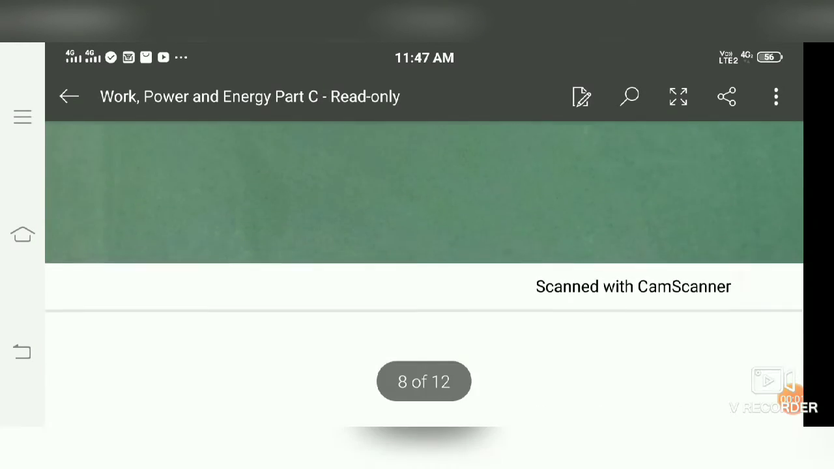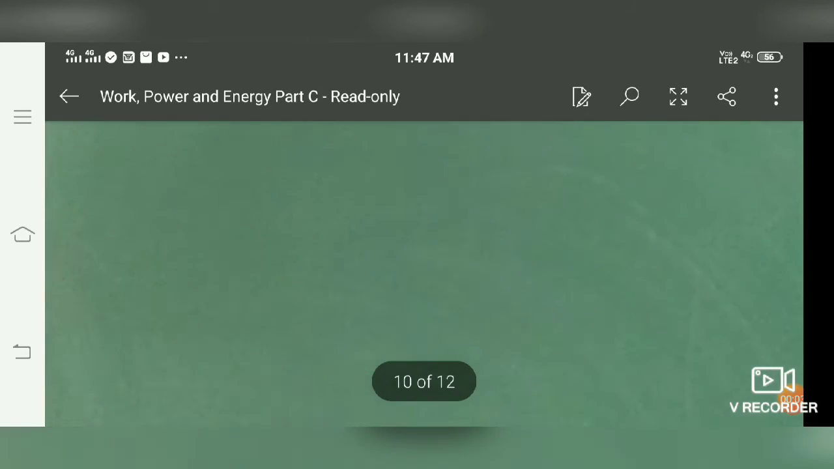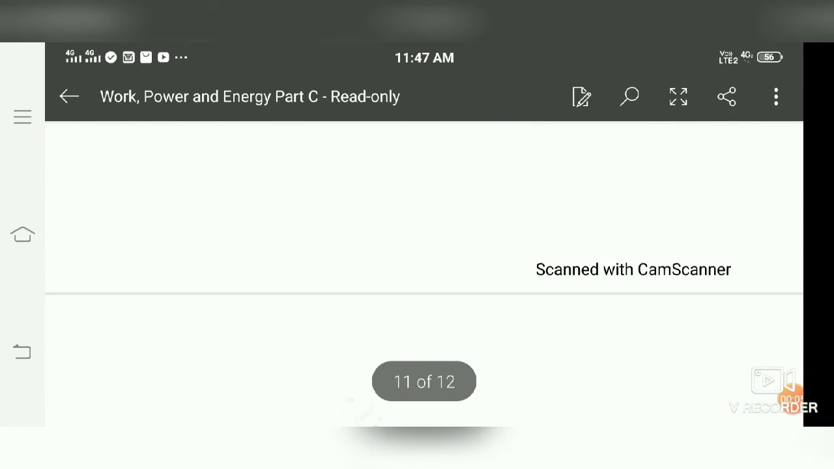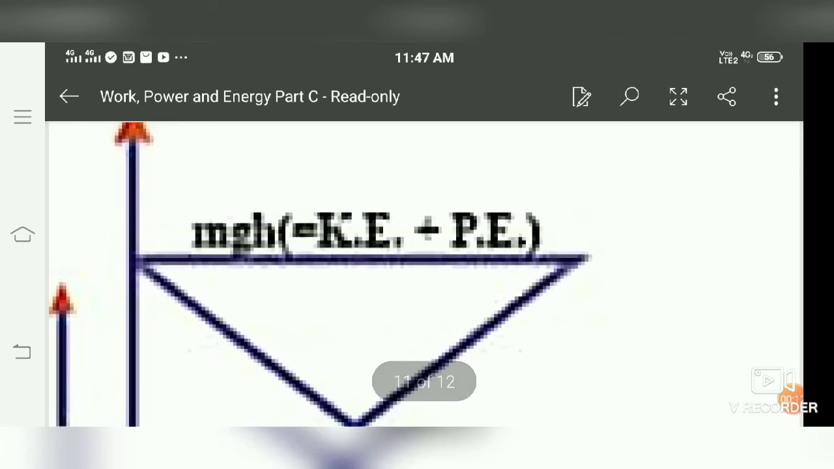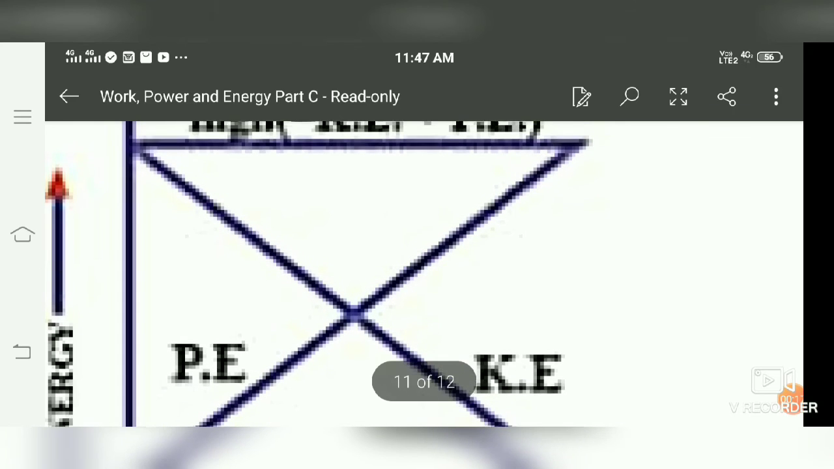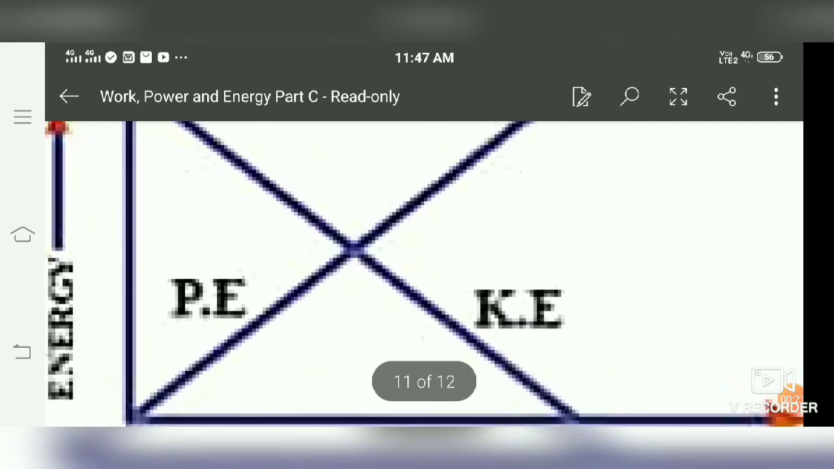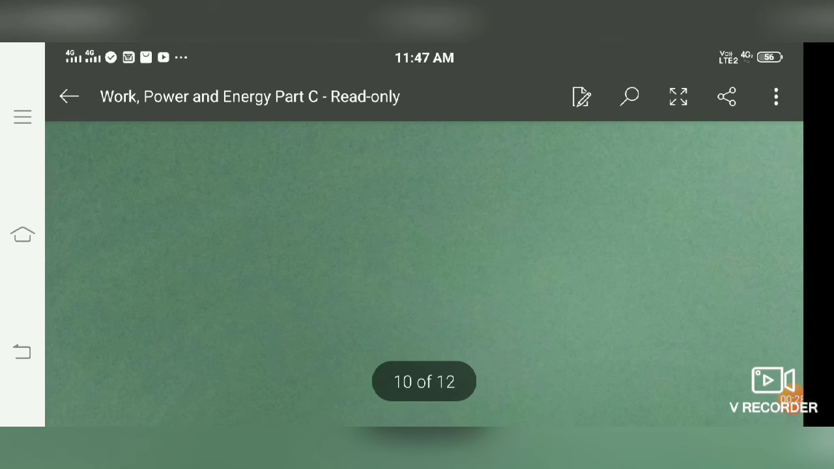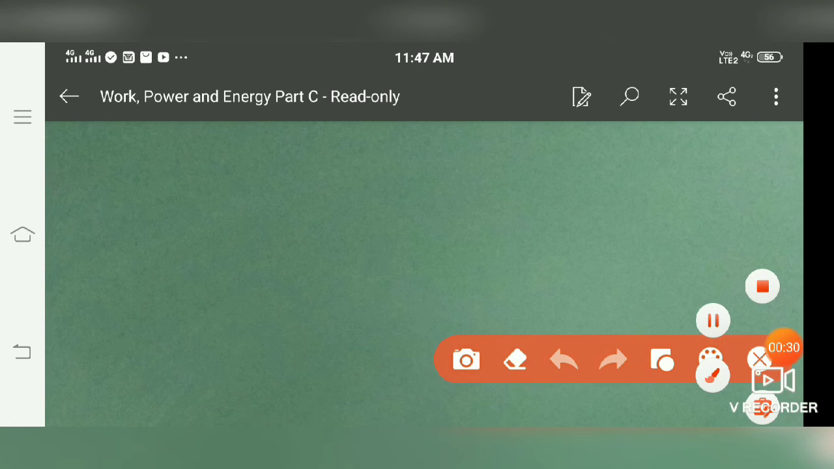Now we have to do the law of conservation of energy. What is that? Energy is conserved in a system, meaning the total mechanical energy of the system remains the same. If we see this graph, the total mechanical energy remains the same, but it is only the kinetic and potential energy which are increasing and decreasing respectively. If kinetic energy is increasing, then potential energy is decreasing. If potential energy is increasing, then kinetic energy is decreasing. So we are going to describe this relation. This is the law of conservation of energy.